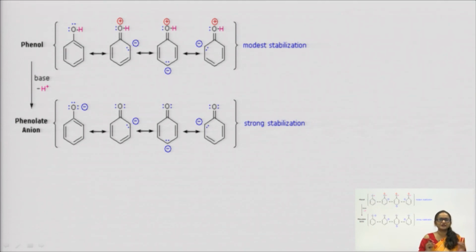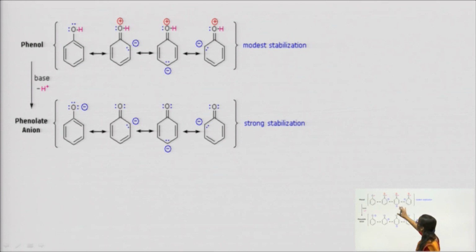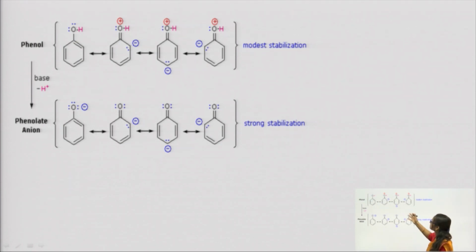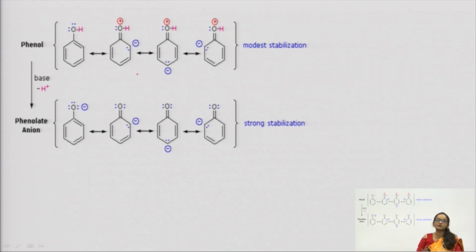The answer is very simple, it is acidic because of the dispersion of negative charge, and this dispersion of negative charge makes phenol as much stable as phenolate anion. जितना फिनॉल स्टेबल है, फिनॉल में भी डिस्पर्जन ऑफ नेगेटिव चार्ज हो रहा है. कहाँ पर हो रहा है? You can see in this picture that the dispersion of negative charge is taking place in ortho, para and another ortho position.